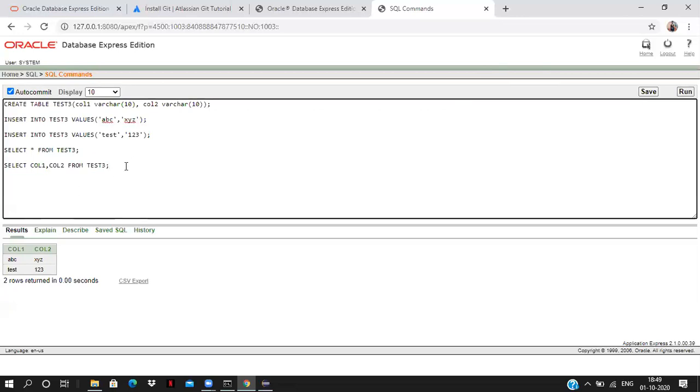Now we have seen how to create a table, how to insert the data into the table, how to read the data from the table. Now I want to update the first record. How to update the record?